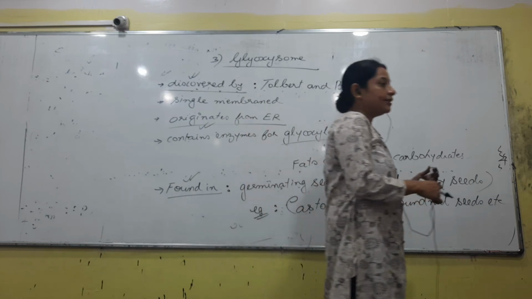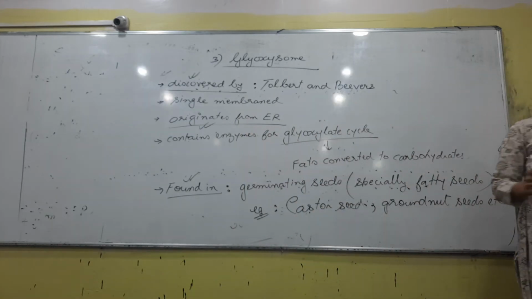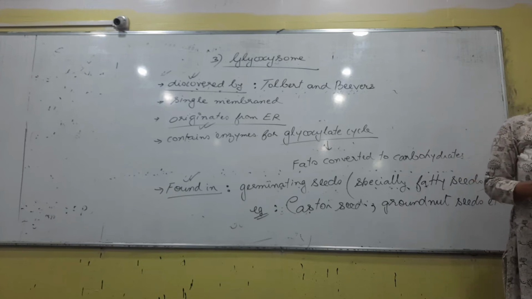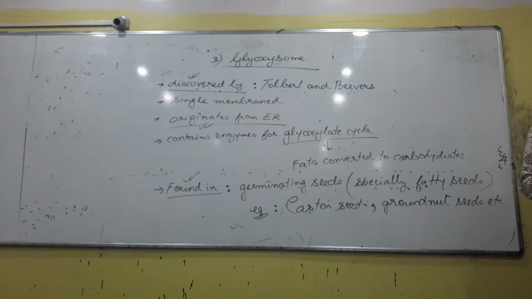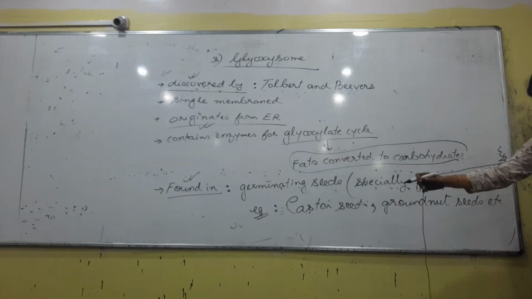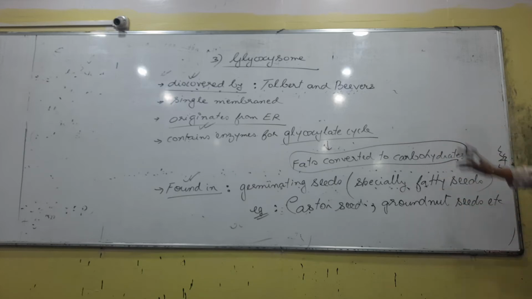Finished? Last point. Okay. So glyoxysome is a microbody. What will be inside it? Enzymes. And what is the function of those enzymes? The enzymes present in glyoxysome, what is their work? Fats get converted to carbohydrates, right? So the fat is converted into carbohydrate or food. This cycle is called the glyoxylate cycle. The glyoxylate cycle will be covered in detail in a different chapter, right? Not now. So just to have an idea.